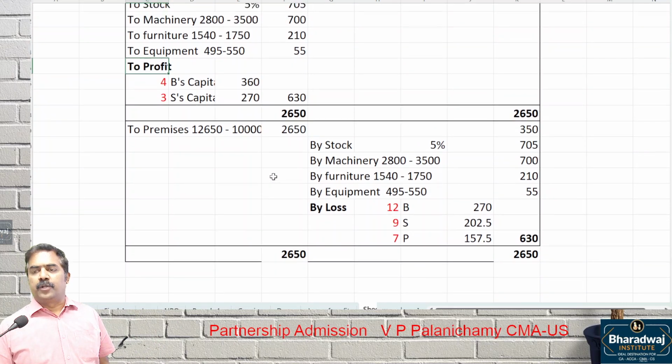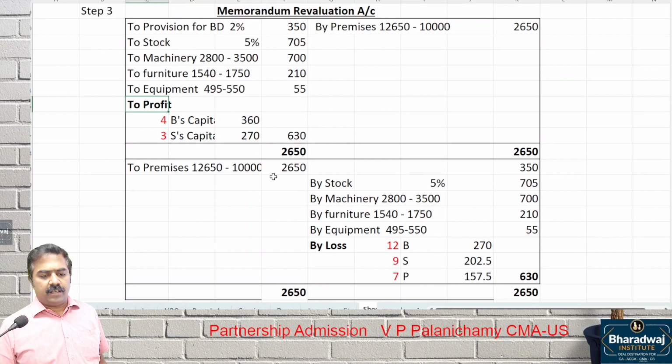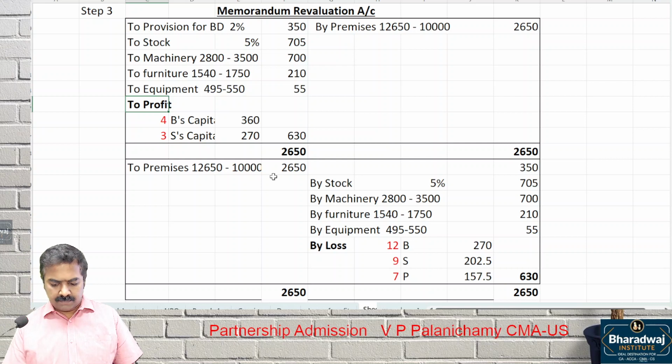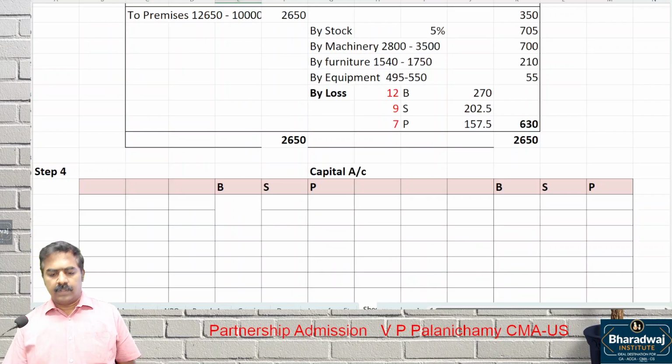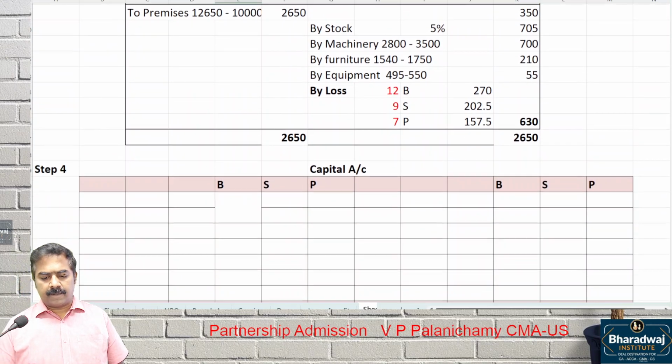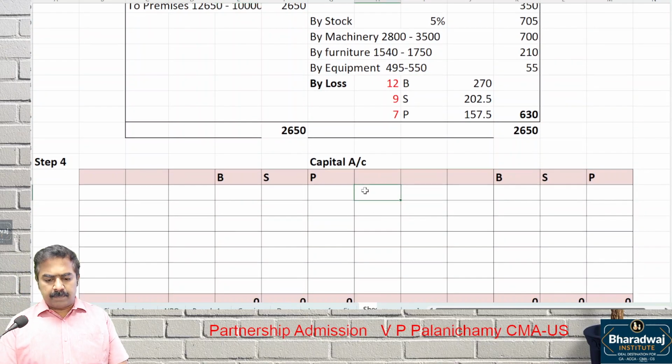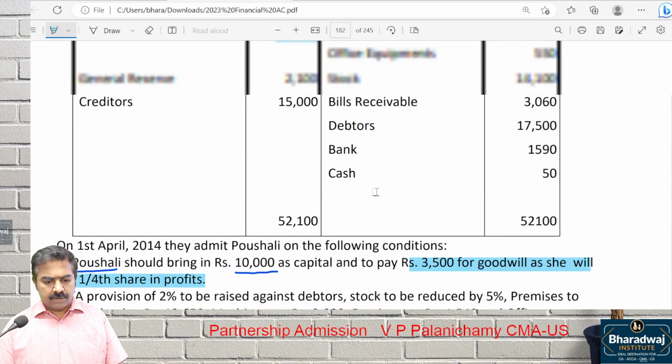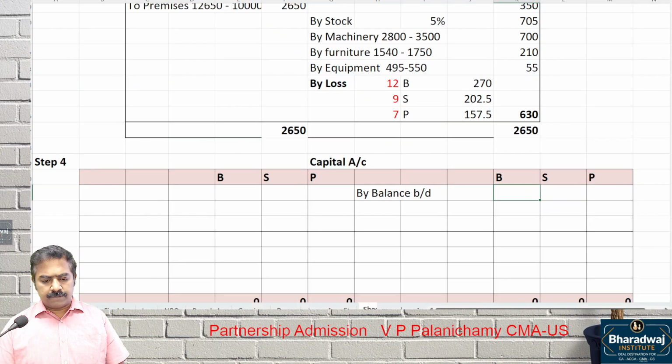Next, which account do you have to prepare? You are going to prepare the capital account next. As usual, start with the capital account, by balance brought down. What is the opening balance of B and S? 20,000 and 15,000.